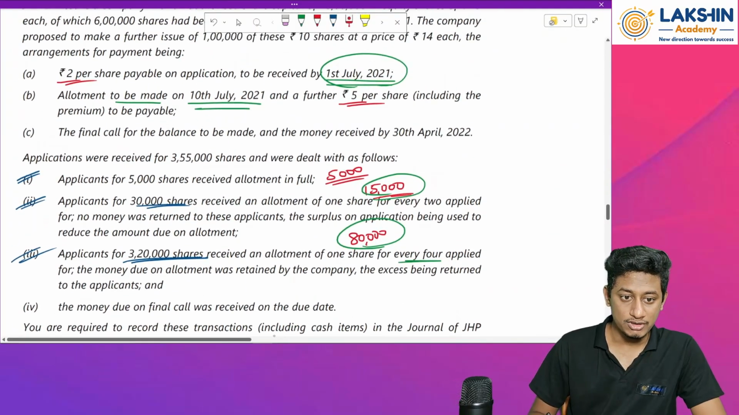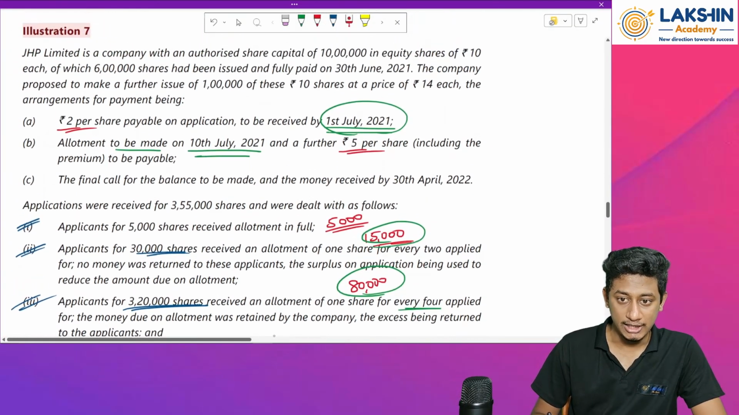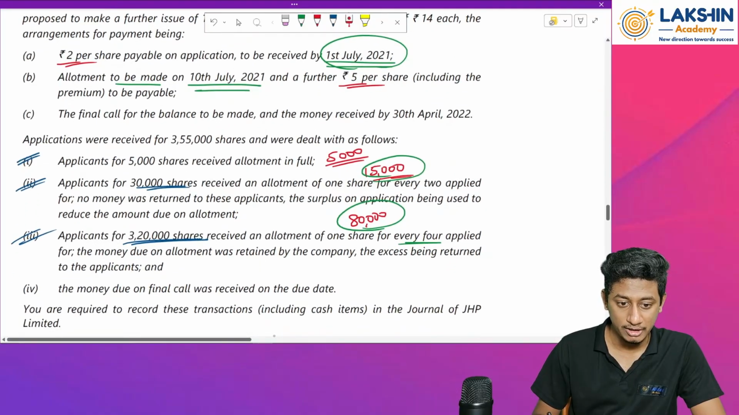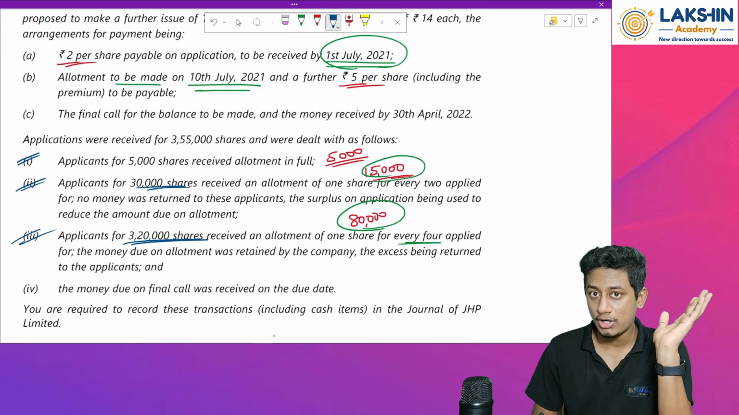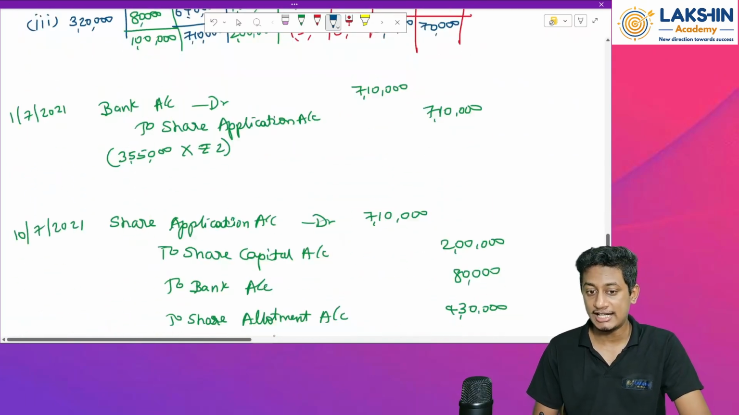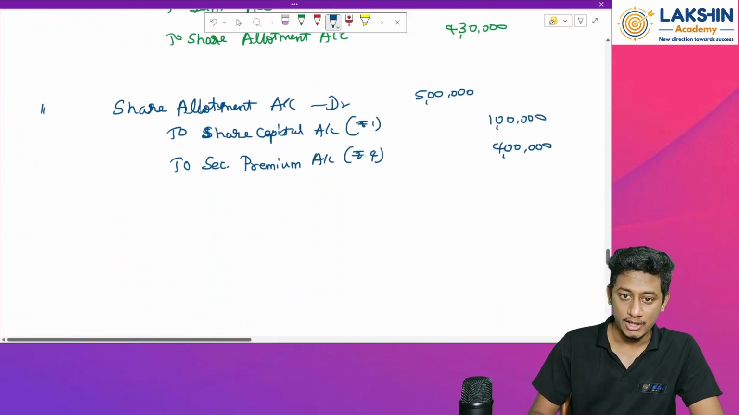Okay, so now when was the money received on the allotment? Has anything been given over here? As per the question, nothing is given about when the share allotment amount was received. So we will just assume that the dates are not given to us. Okay, so the entry will be